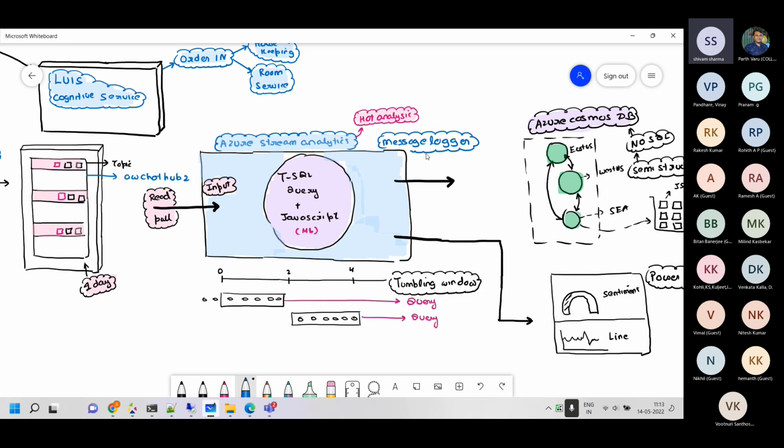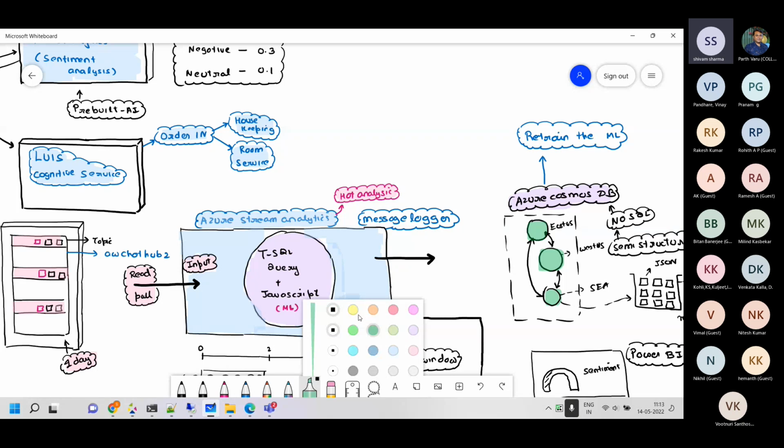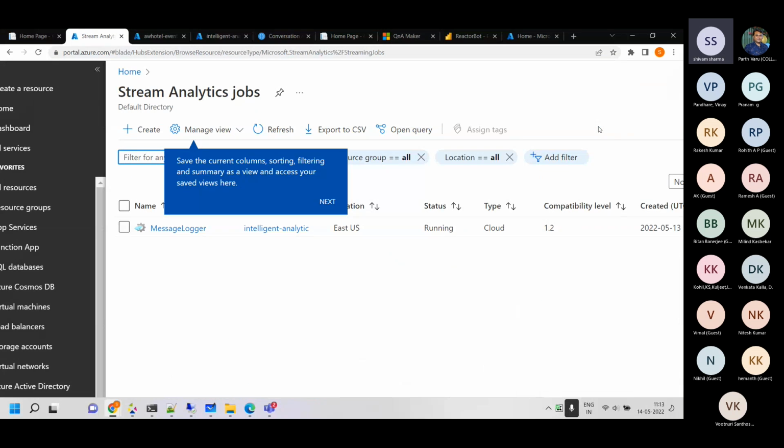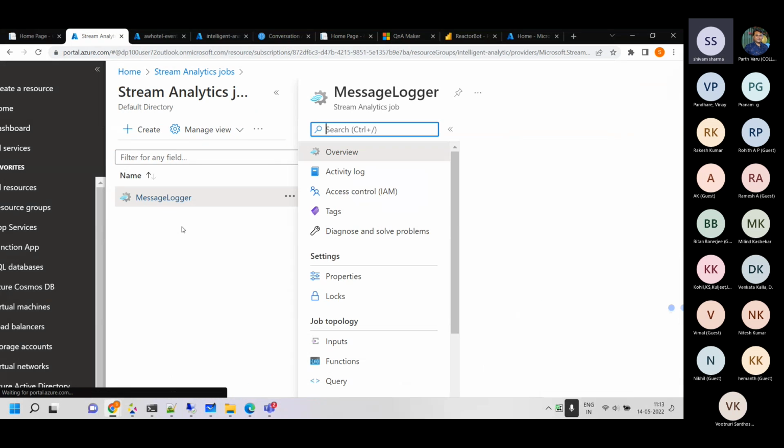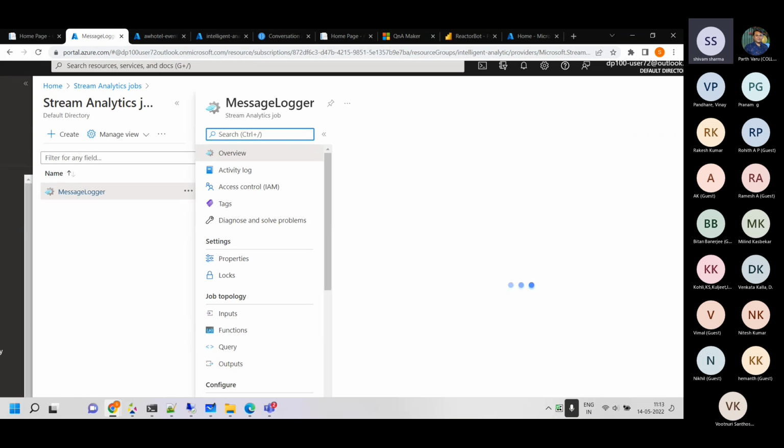And what are we going to do with that message logging? We can do a lot of retraining. We can even retrain the ML solutions we have using the data we have here. Because if people are asking for some new type of food, then the bot will not be able to understand. So we have to do the retraining, like we did for the hot dog statement. Now if I take you back, it is running right now. It runs 24/7. It's a non-stop Stream Analytics solution.